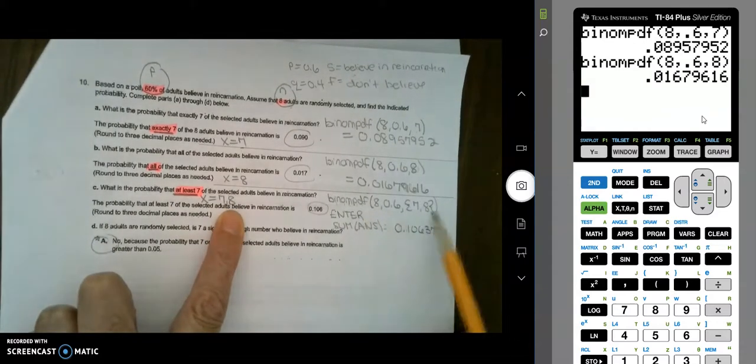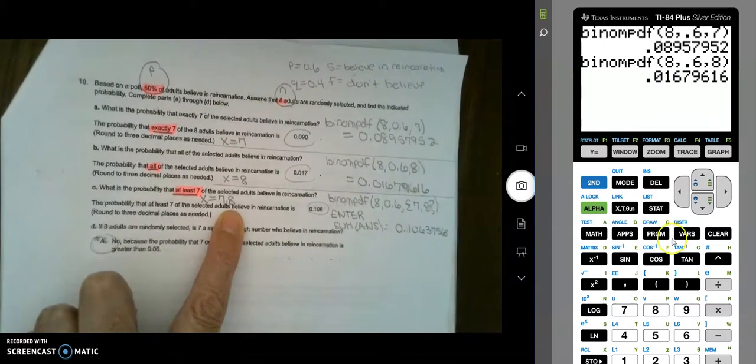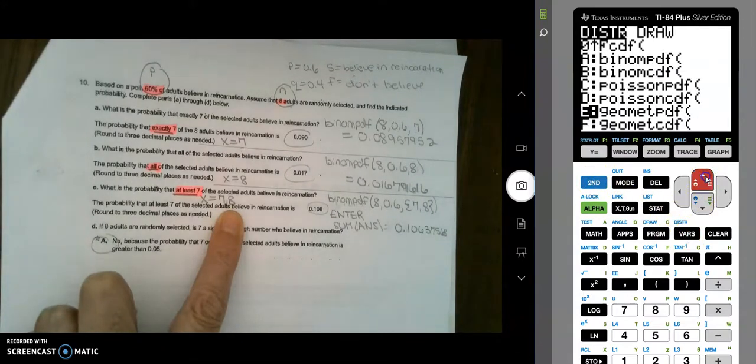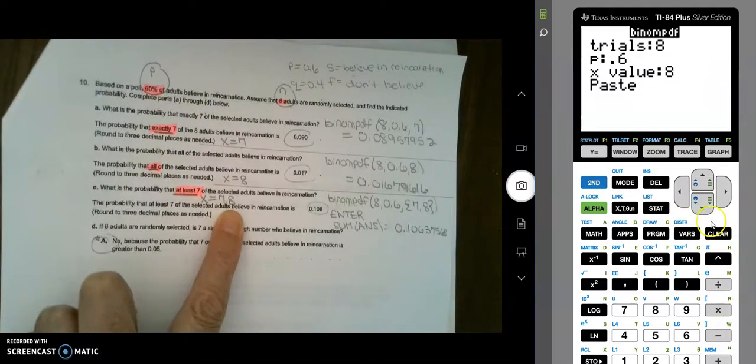So let me start by putting this in my calculator. I'm going to put binomial distribution, binomial PDF, which stands for binomial probability density function, N, P, and X. When you have more than one value for X, you have to put brackets around them. To get the brackets, you hit second and then the left side parenthesis. Then you do have to put a comma between the 2, and you should close them, of course, too.